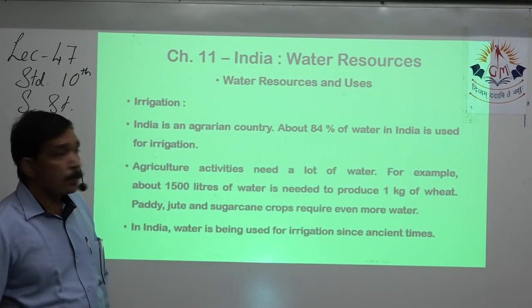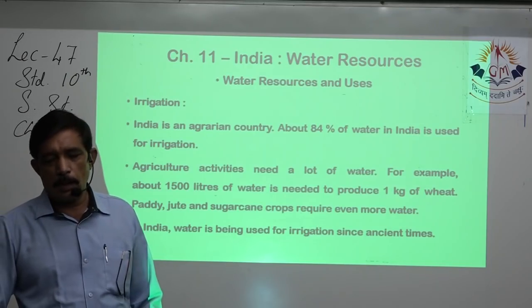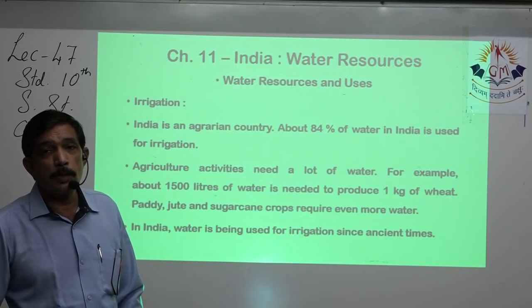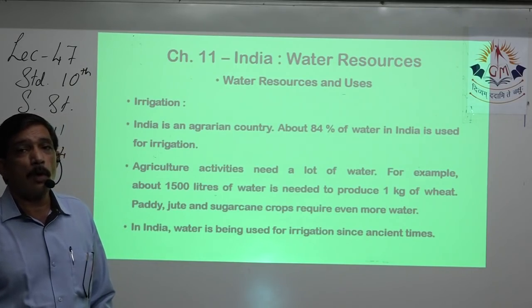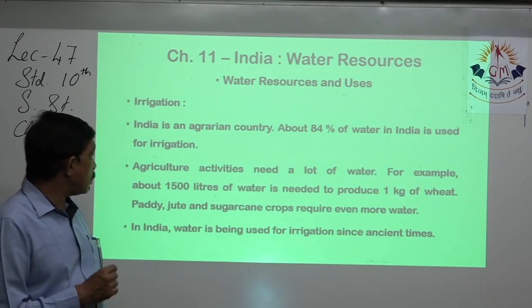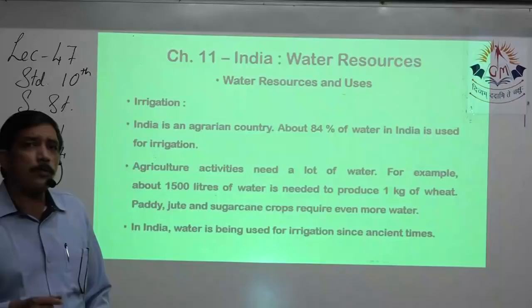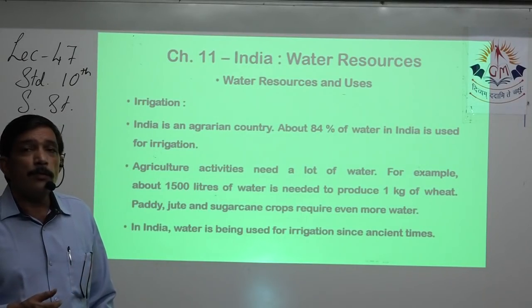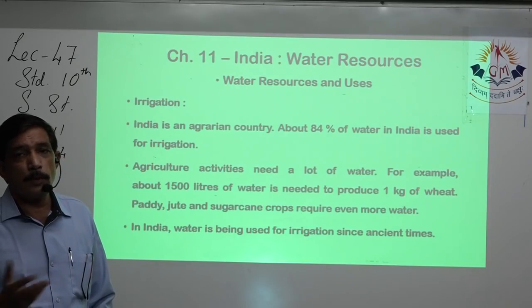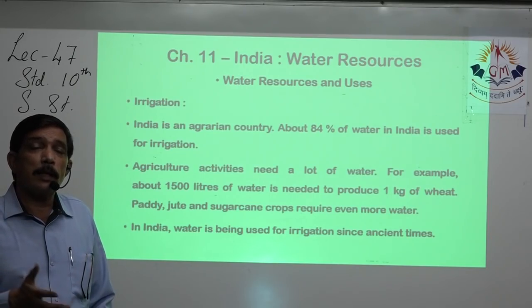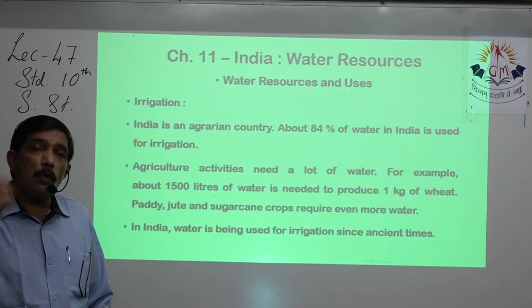Then water resources and their use. The first one is irrigation. About 84% of the total water that India uses is used for the purpose of agriculture, and lots of water is used for growing agricultural products. For example, 1500 liters of water is needed for growing just 1 kg of wheat, sugarcane, paddy, etc. These agricultural products consume even more quantity of water.